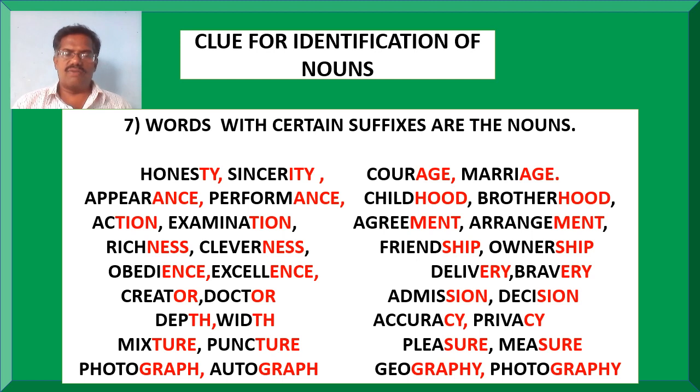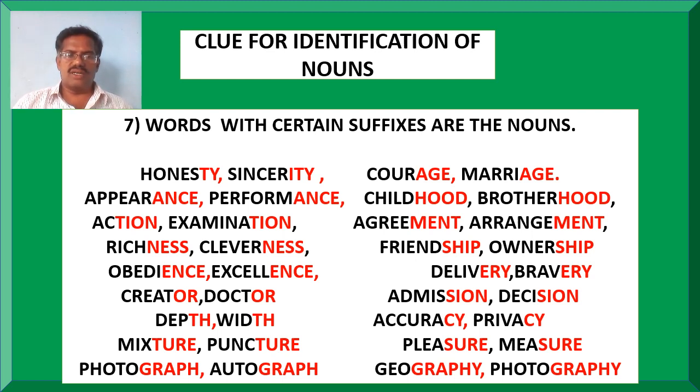Ty or ity words, honesty and sincerity; age suffixes, courage, marriage; ance words, appearance, performance; hood words, childhood, brotherhood; tion words, action, examination; ment words, agreement, arrangement; ness suffixes, I mean richness, cleverness; and ship suffixes, I mean friendship, ownership; and ence suffixes, obedience, excellence; and ery words, delivery, bravery;